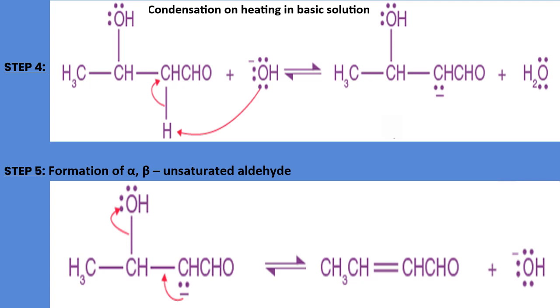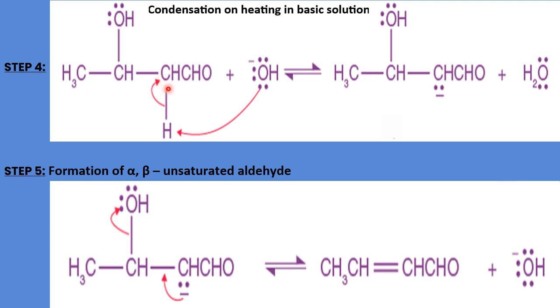After formation of the aldol product in the third step, when we heat it further, the hydroxyl ion attracts H positive from the aldol compound, because the alpha hydrogen in this group always acts as acidic, more willing to come out as H positive. The OH negative ion attracts H positive to form a water molecule, and again a negative charge is formed on the alpha carbon.